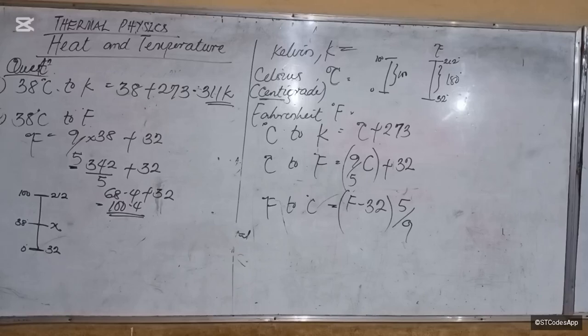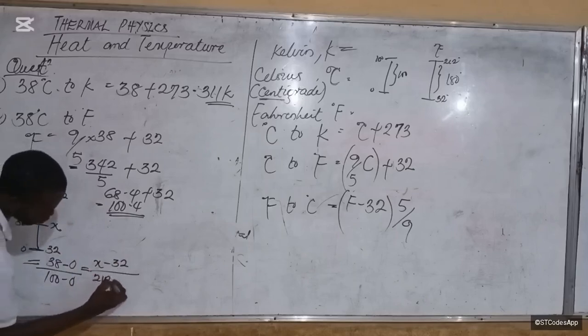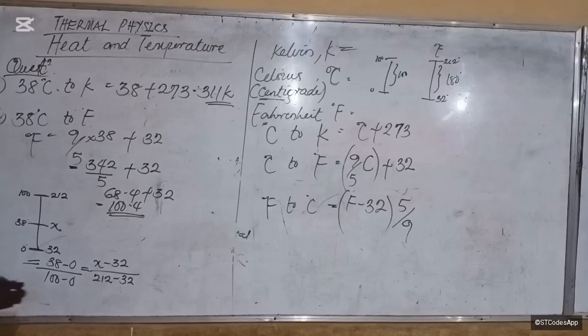Do you understand? There's something mathematical that we do here. We take the ratio of the difference between here and the difference between here. It should be equal to the ratio of the difference between here and the difference between here. Does that make sense? So see what I will do. 38 minus 0 over 100 minus 0 should be equal to x minus 32 over 212 minus 32. Does that make sense to you?